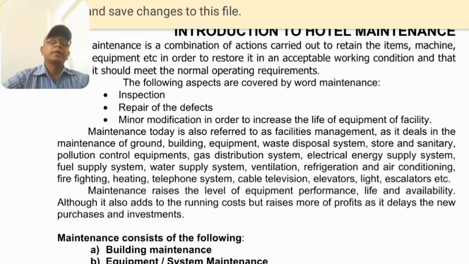So we have to take care of all types of equipment we are dealing with, whether in laundry, front office, or housekeeping, where the maintenance department takes care and maintains productivity.